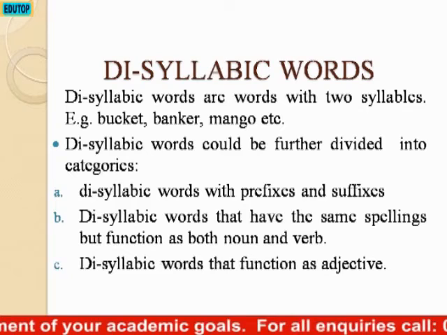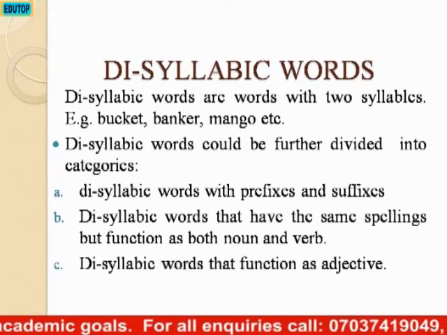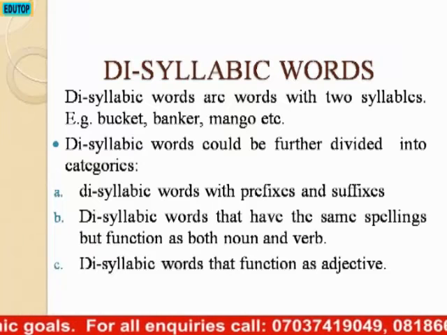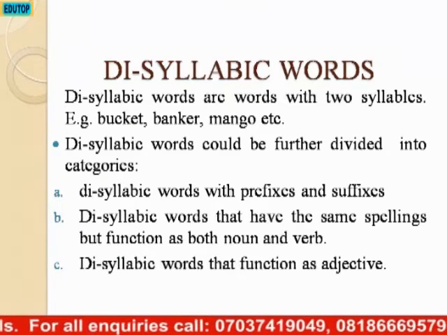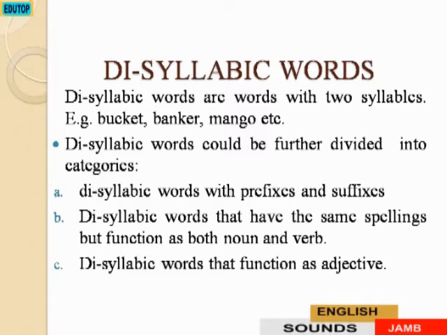So when the word is used as a noun and it spells the same way as its verb form, the stress pattern will be different from that of the verb form. We also have stress patterns for words that function as adjectives in sentences.